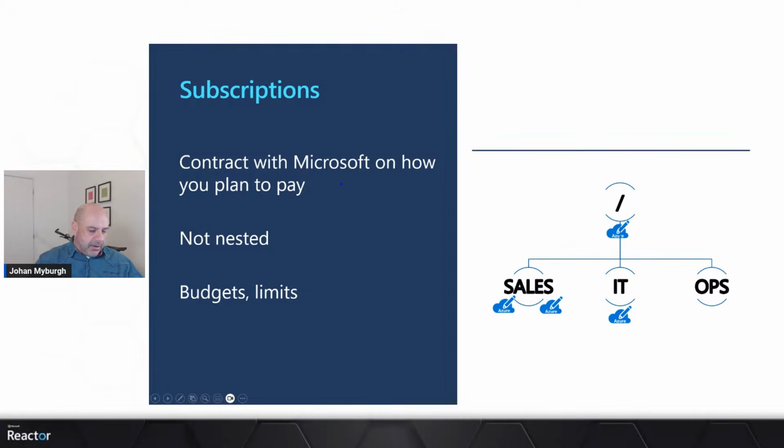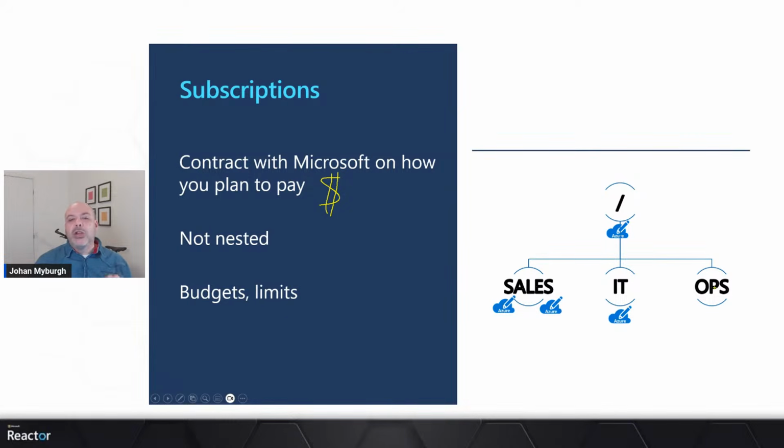So I'm going to put this in yellow, so it's the color of gold. So this is essentially what you are paying for, right? If I put 5 virtual machines in subscription A, then subscription A will carry the cost for those 5 virtual machines. Now I can have multiple subscriptions. In fact, I might have one subscription for dev, one subscription for UAT, one subscription for production. And I might have that under sales, under IT and ops, right? So I might end up with 9 different subscriptions for that matter.